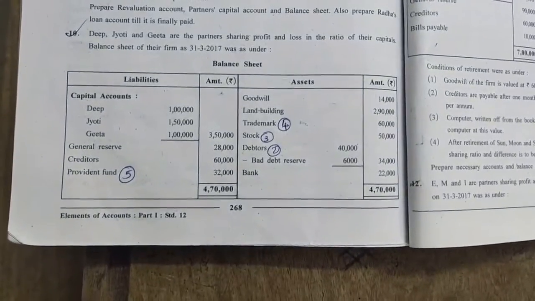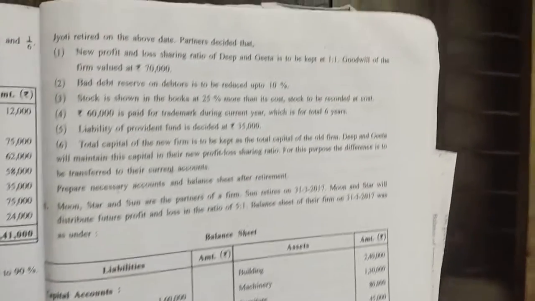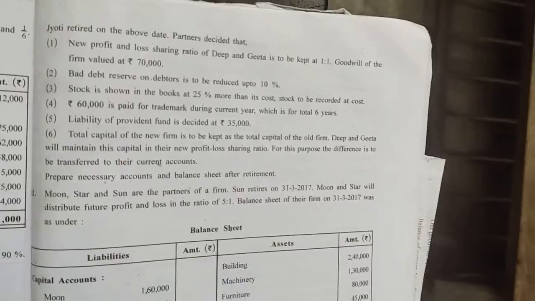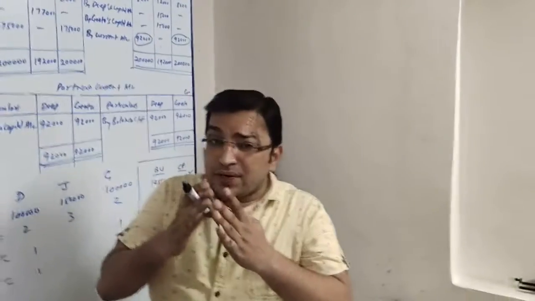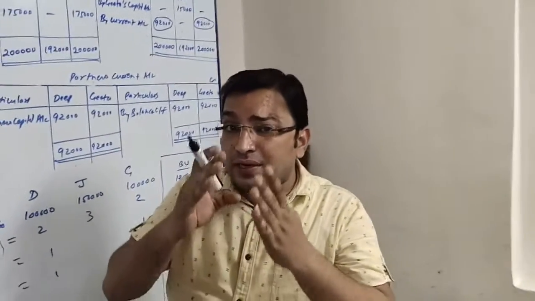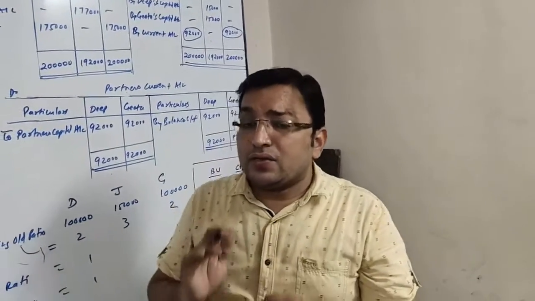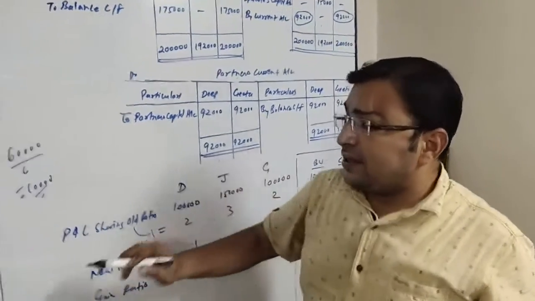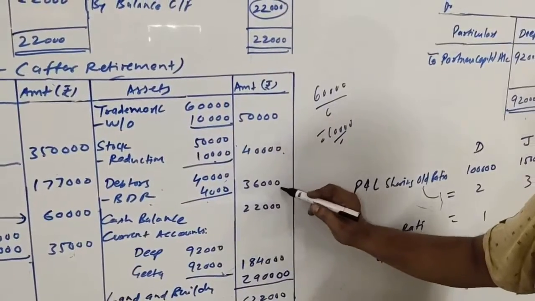Next item is debtors with adjustment number 2. Debtors are given 40,000, and 6,000 bad debts reserve is given. Adjustment number 2 says that the bad debts reserve on debtors is to be reduced up to 10%. That means on the amount of debtors, that is 40,000, 10% we have to maintain, right? So the reserve will be 4,000. Here it is debtors 40,000 minus reserve 4,000, outer column 36,000.